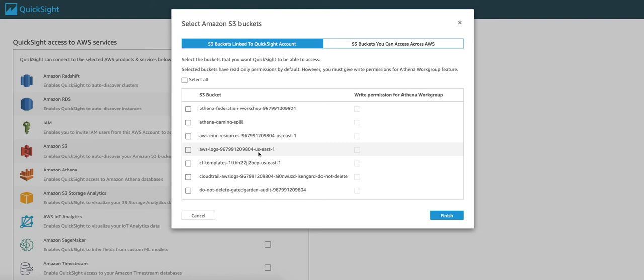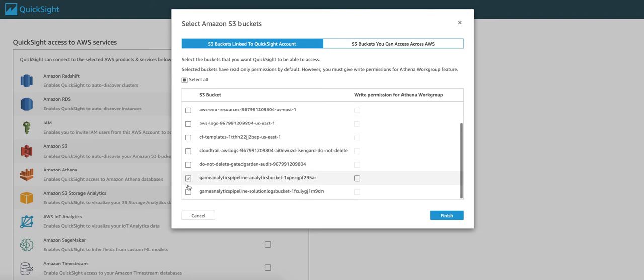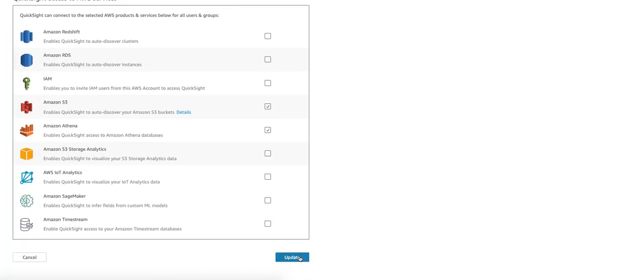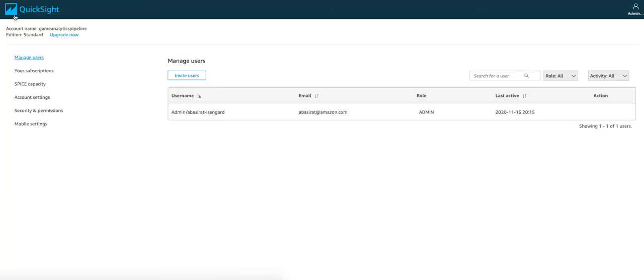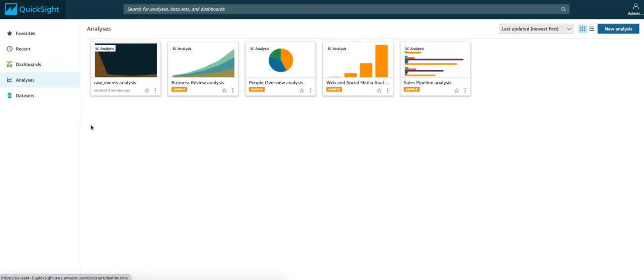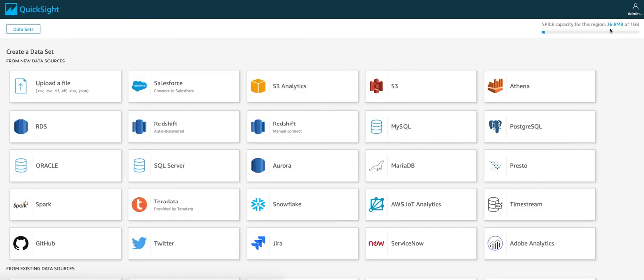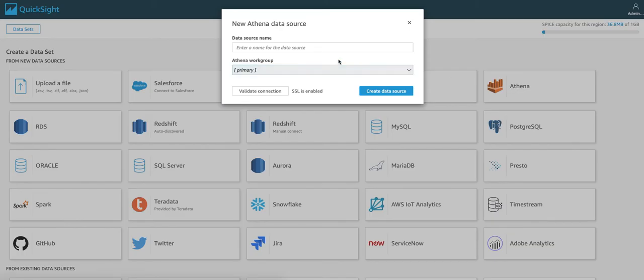We also need to select Amazon S3. Select the game bucket resources that are created earlier by AWS CloudFormation. In the right permission column, select the checkbox next to Athena workgroup. And with that, we are going to provide right permission for Athena workgroup. Click finish and select update. Now we select the Quicksite logo in the top left corner to navigate to Amazon Quicksite console. Select datasets, choose new dataset, and then choose Athena.